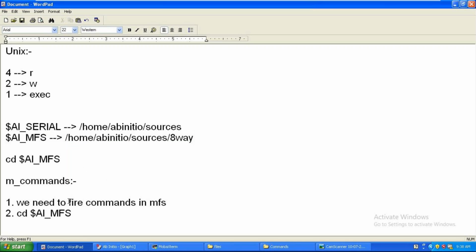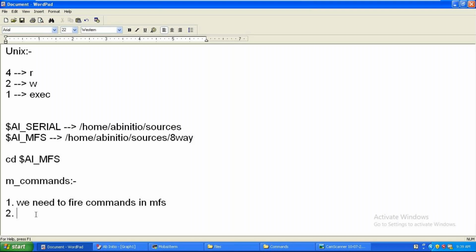You need to fire commands in the multi-file system, and for that you can directly put a underscore mfs when you log in. I'm firing the same Unix commands and the m commands in the same putty.